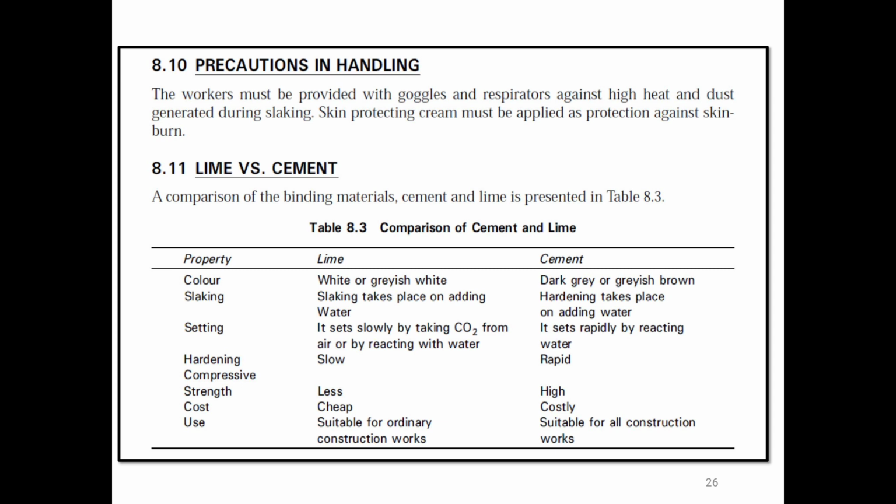The workers handling lime should be asked to use goggles, respirators and rubber gloves and also use oil to avoid skin burns after washing hands with water.